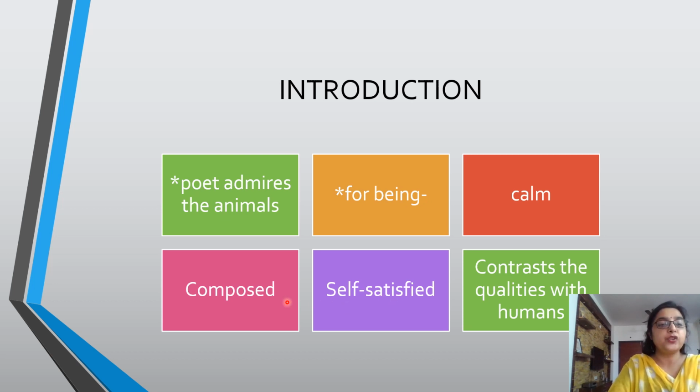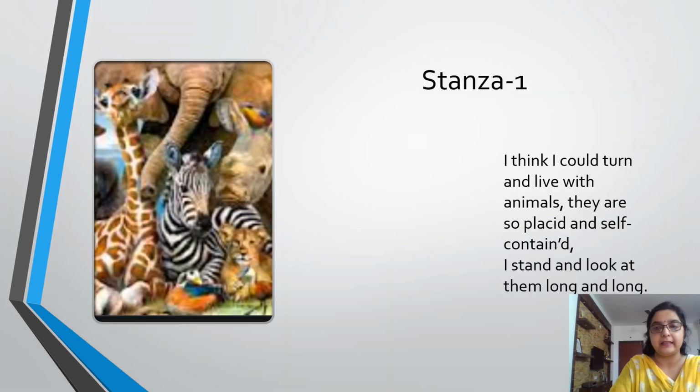He would prefer to shun the world of human beings and live with animals. He said he will leave this place and he would like to live with animals. So just have a look at stanza 1. I think I could turn and live with animals as they are so placid and self-content. I stand and look at them long and long.